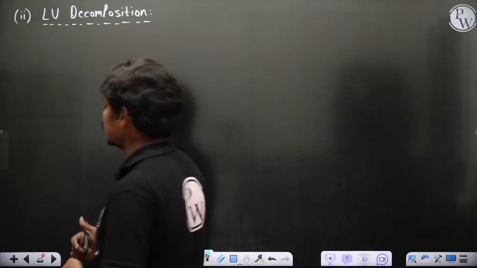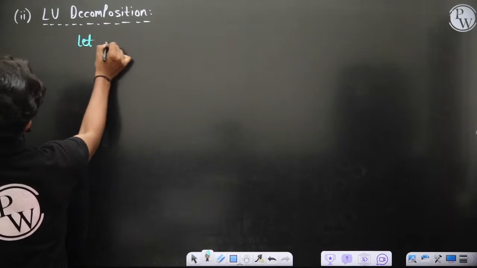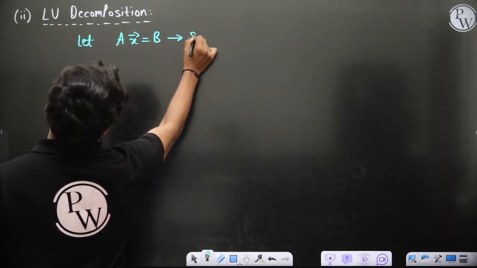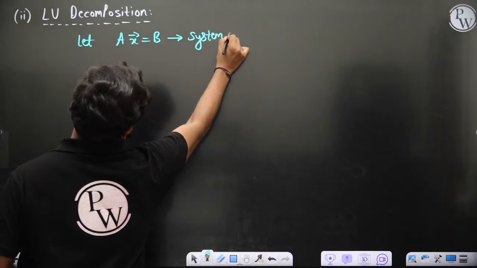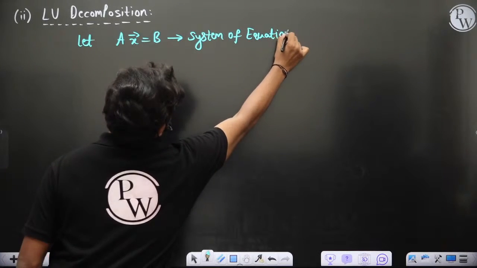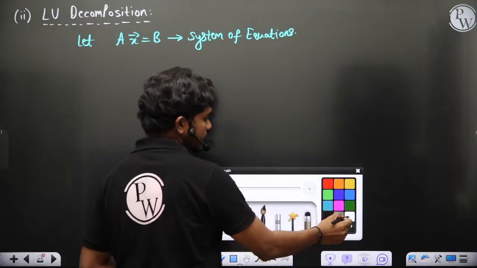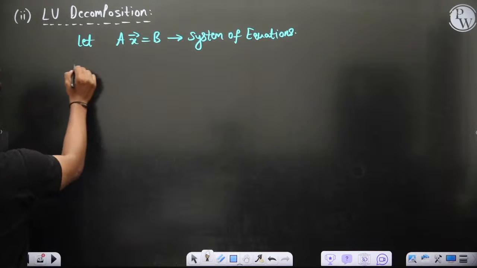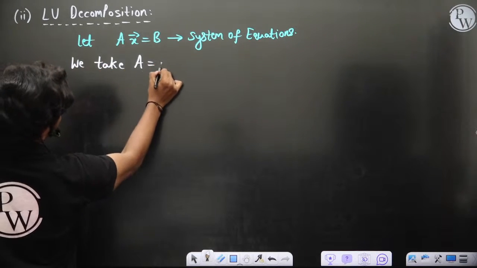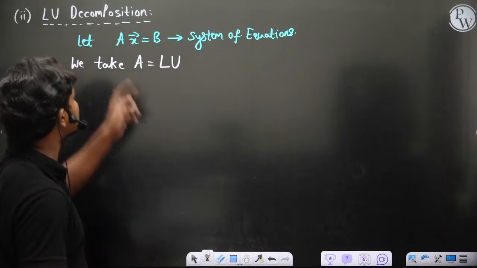Okay, so let Ax is equal to b be the system of equations. Now look here, we take A is equal to the product of two matrices L and U. That's why it's called LU decomposition.